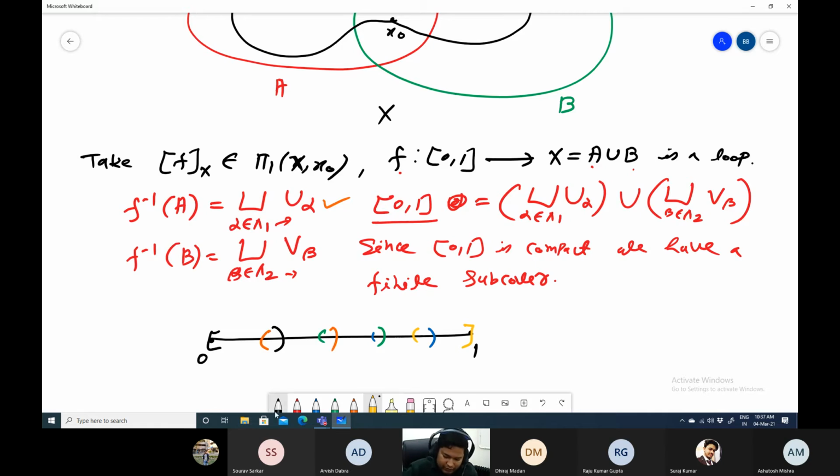Now we'll write this as my S0, this as my S1. Here we choose a point S2, and choose this point S_{n-1}, and say this is Sn.